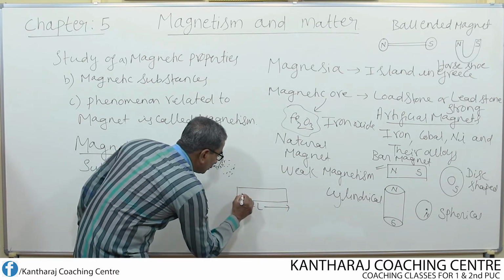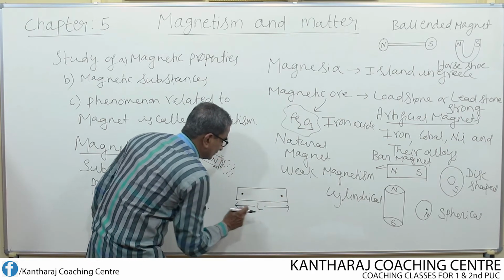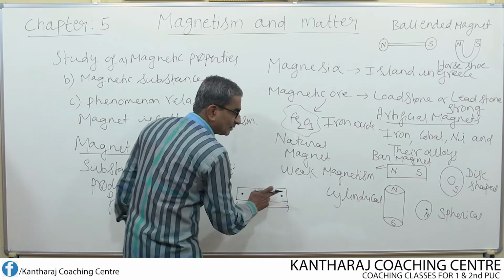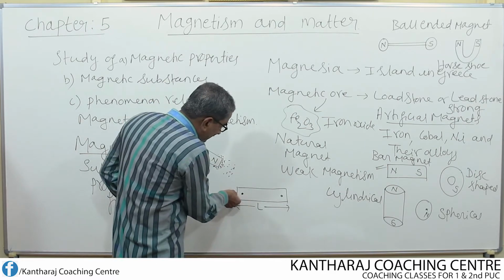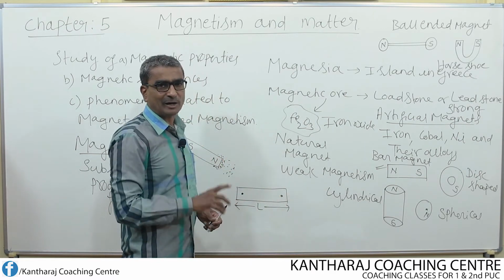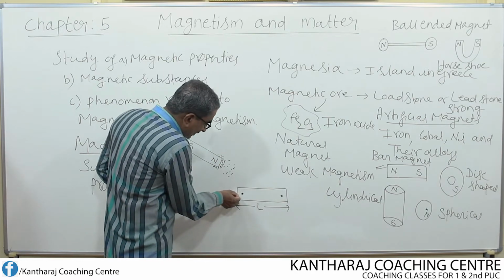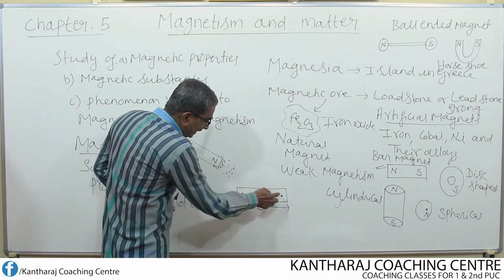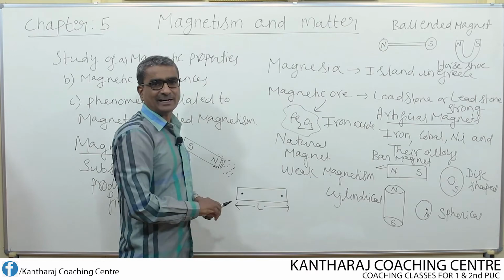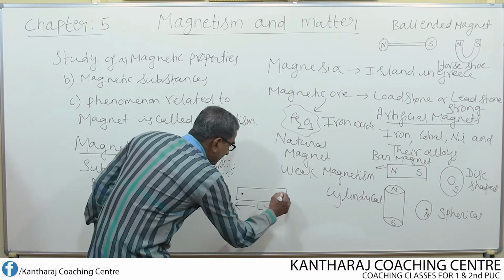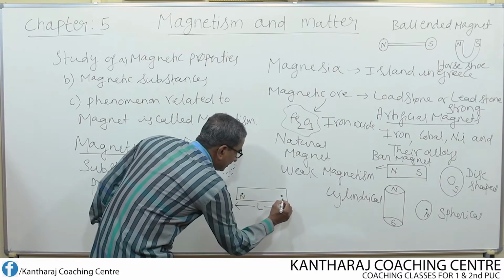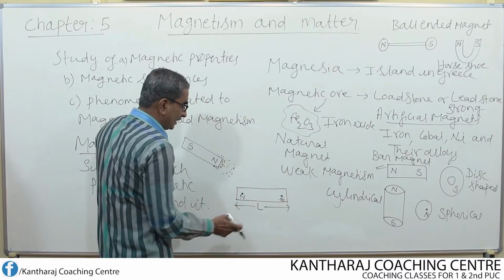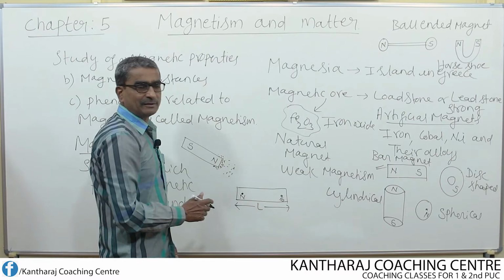Whereas between the two poles, one north pole and another south pole, remember, poles are not located exactly at the edge or at the ends of the bar magnet. They are located slightly inside from the end of the magnet. If you measure the distance between these two poles, if this is north, then definitely this will be south, or this may be north and this will become south.